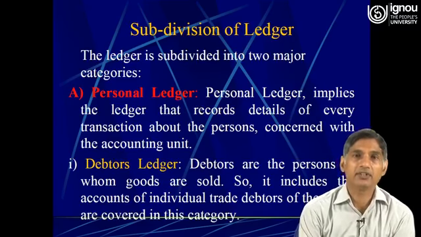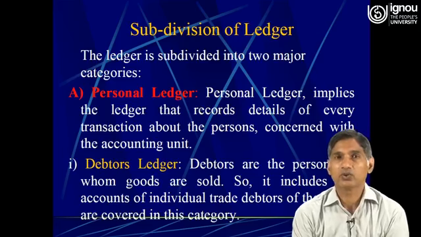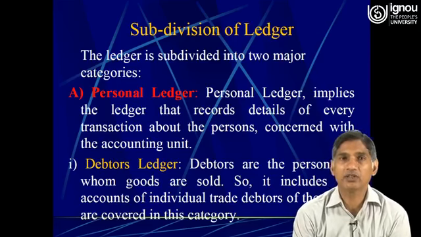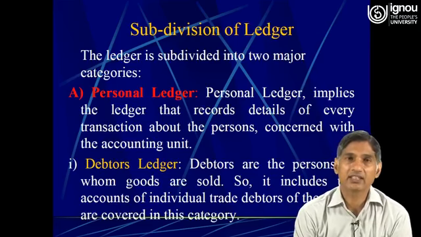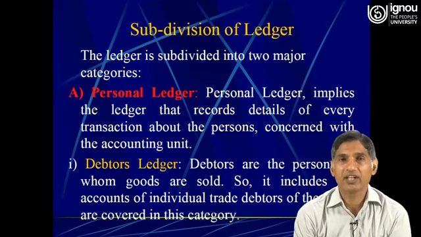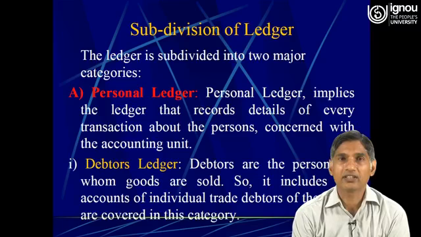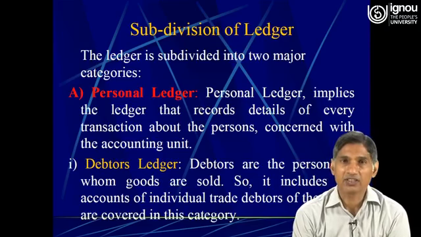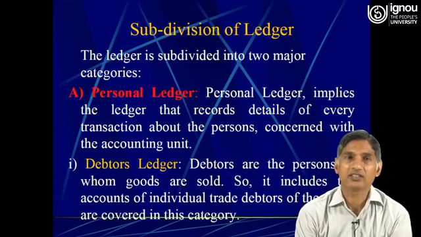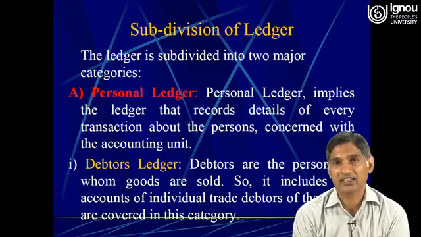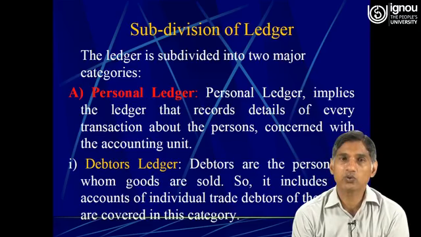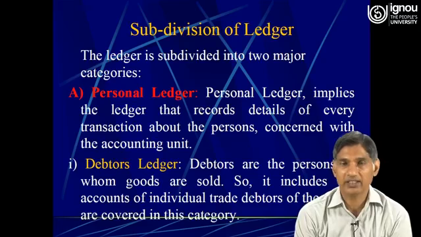Then subdivision of ledger. The ledger is subdivided into two major categories, the first being personal ledger. In personal ledger we have different types of accounts that record details of every transaction about the persons concerned with the accounting unit. First one is the debtors ledger. Debtors are the persons to whom goods are sold on credit.